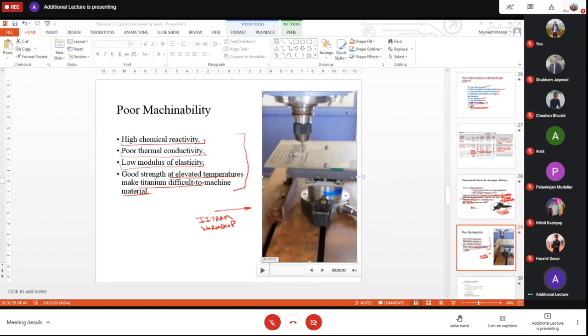And we, as an industry, are very much focused on productivity. And how can you improve productivity? Either you can increase the material removal rate or you can reduce the tool wear.